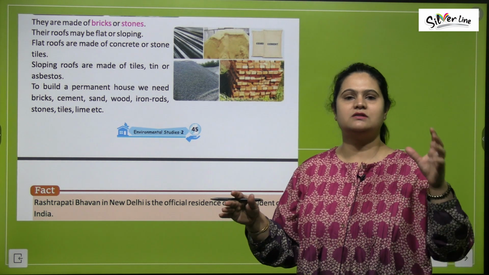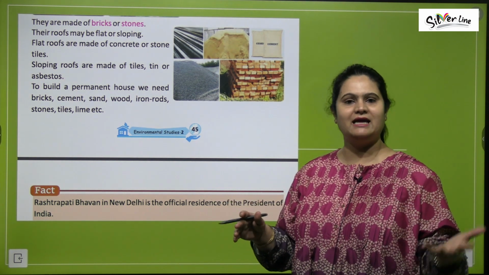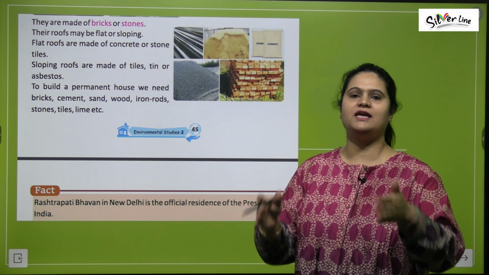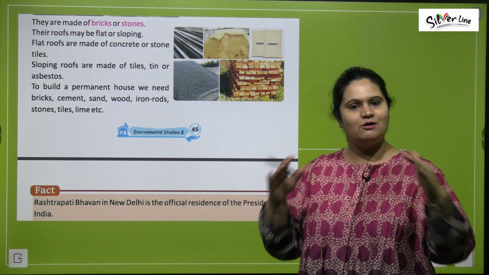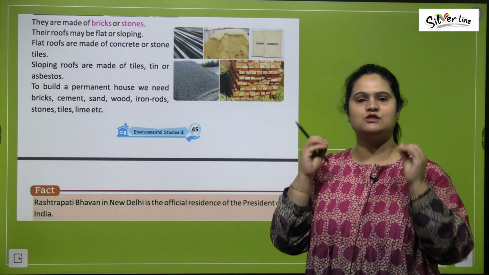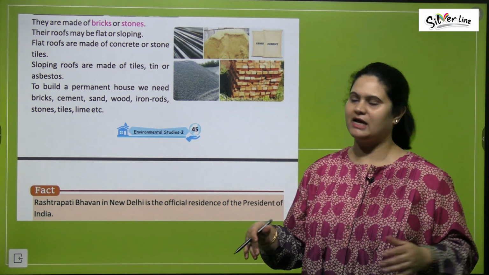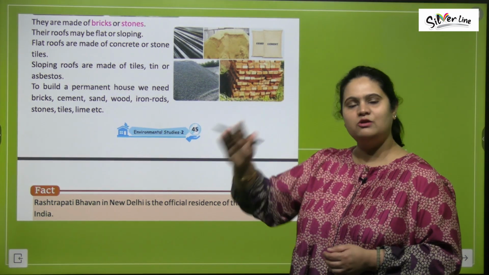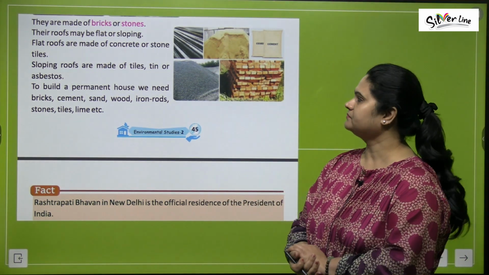Sometimes the roofs are sloping, mostly in the areas where it snows. जहाँ पे snowfall होती है वहाँ पर roofs को sloping रखा जाता है जिससे कि वो snow slide down कर जाए, right? So their roofs may be flat or sloping, slanting.